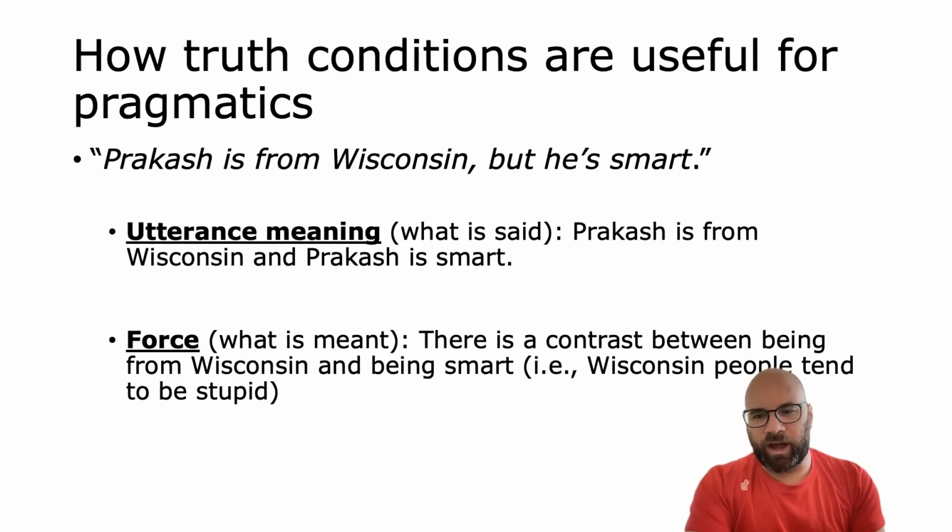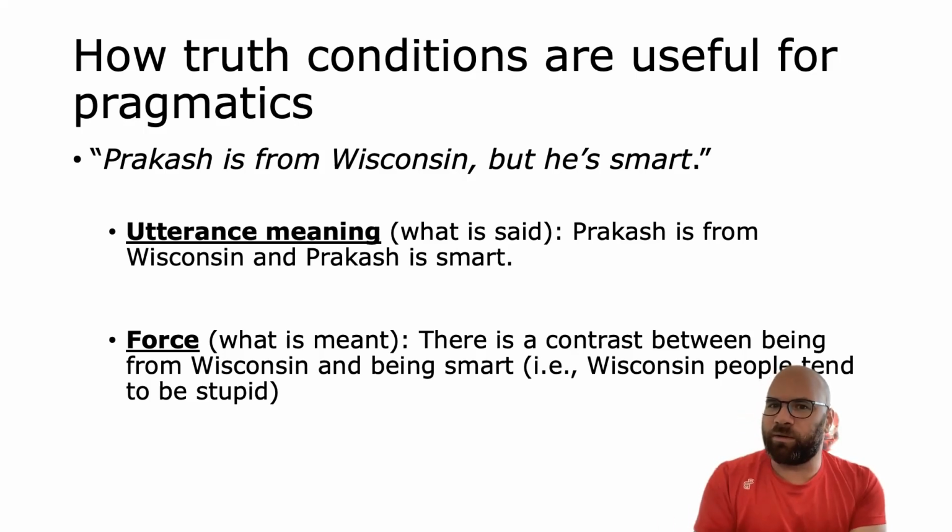But there's also kind of a pragmatic meaning here. If someone says Prakash is from Wisconsin, but he's smart, they are hinting that there's something more going on, right? What they're really hinting is, because they said the word but, they mean there's kind of a mismatch between being from Wisconsin and being smart. Those things don't normally go together. Or in other words, Wisconsin people tend to be stupid. Right? So that's another meaning that you might get out of this sentence. So this is an example of what is said and what is meant, right? Or utterance meaning and force.